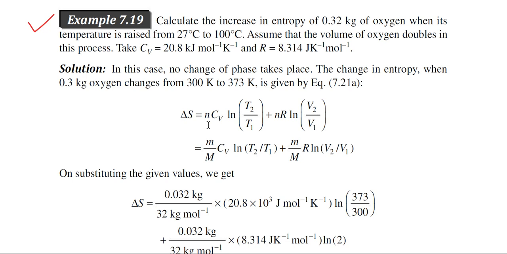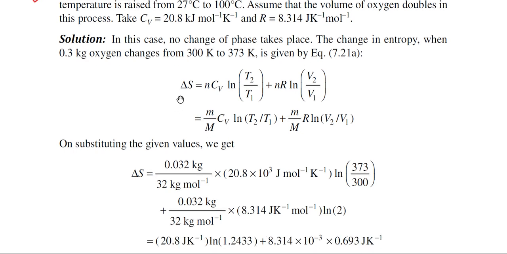Now you see that everything is given in this particular problem. We know T1, we know T2, we just have to convert the temperature to Kelvin. V2 by V1 we know, because the volume doubles, so V2 by V1 will be 2. And how to get the mole number N? We know the expression for the mole number is small m by capital M. Small m is the mass, and capital M is the molecular weight.